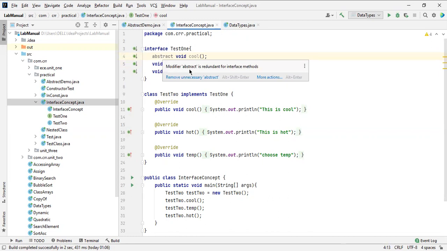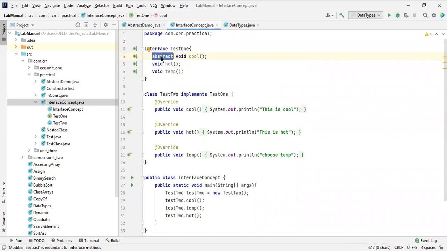See this: the modifier abstract is redundant for interface methods. The interface already consists of abstract methods by default, so why mention it here? Just delete it, it's not required.